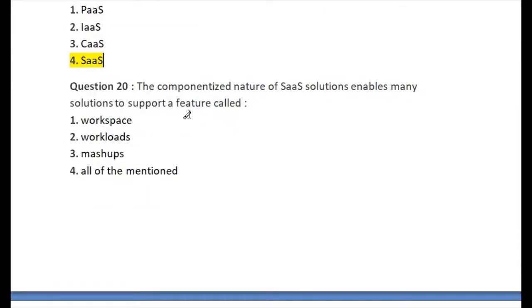Let's go for question number 20. The componentized nature of software as a service solution enables many solutions to support a features called blank space. The available options are: first one is workspace, second one is workloads, third one is mashups, and last one is all of the mentioned. So the right answer of question number 20 is option number 3. This is the right answer of question number 20.